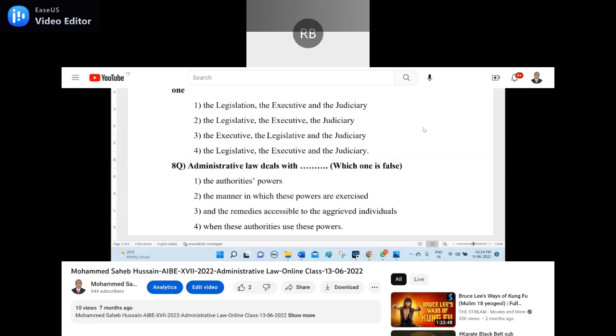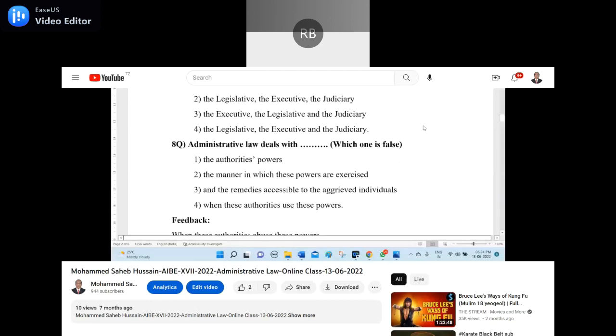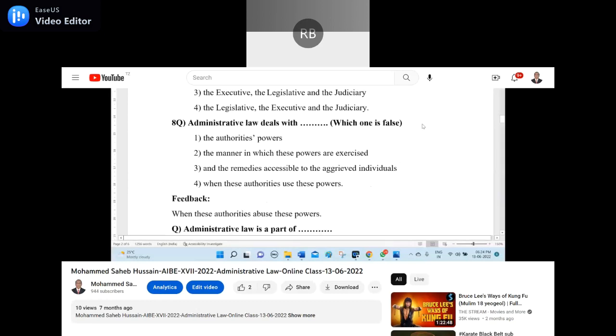The third one, sir, the remedies accessible to the aggrieved individuals. See, it should be when these authorities abuse these powers, but what I wrote was that these authorities use the powers. Which is the right answer? Option 4, sir. Feedback: when these authorities abuse these powers. But I wrote that the 4th option is when these authorities use these powers. Use or abuse? The 4th one is the right answer, sir, for the 8th question.